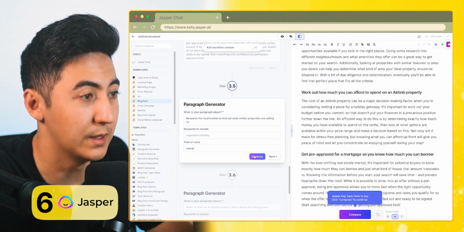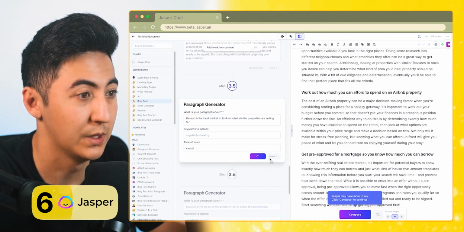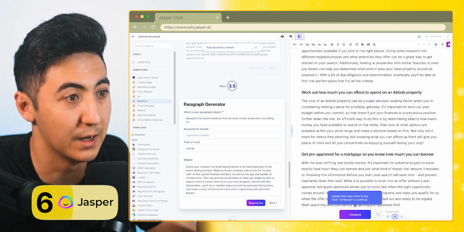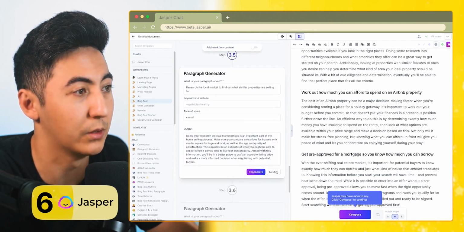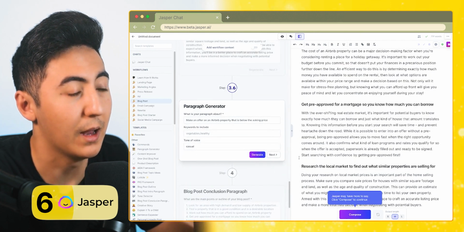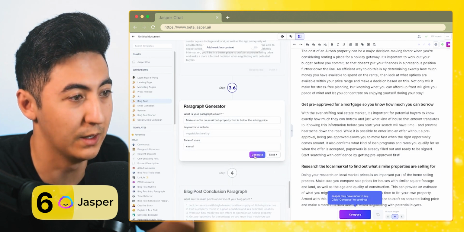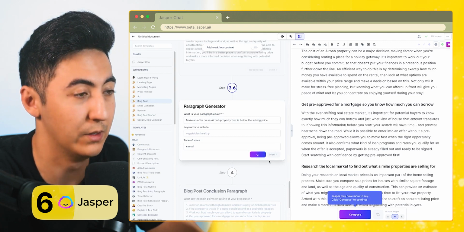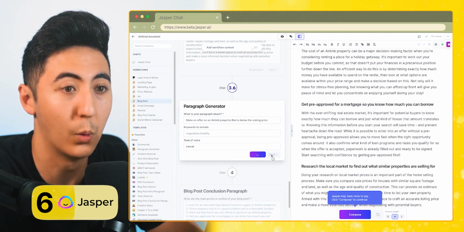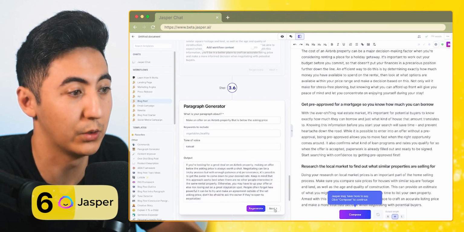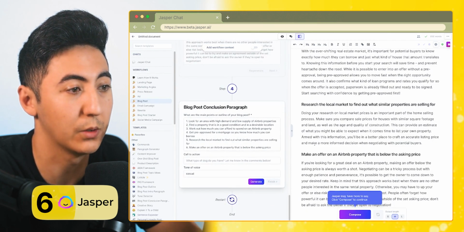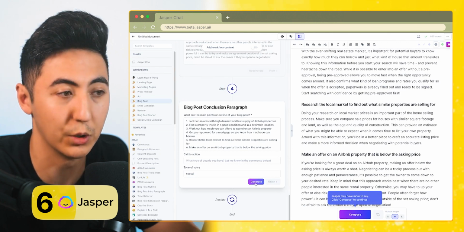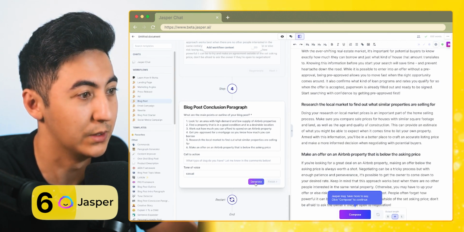I think with a lot of these AI generation tools, it's able to get the copy. So the copy looks good as far as what's being said. It sounds like it's coming from a human. It doesn't look like it's an AI that's writing it, but I can also tell that a lot of the information is just more so generic. It is finding this information, aggregating it, and then just spitting it out into kind of like a word vomit, which can be good if you're just trying to create a lot of content. But if you're trying to create content with substance, then you're going to want to do a little bit more research than just regurgitating what these tools are going to do for you.